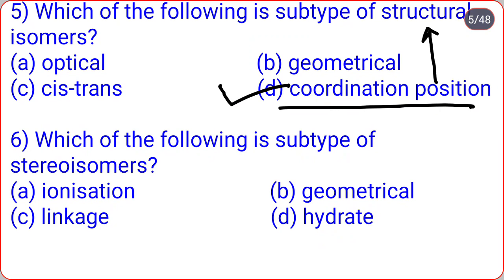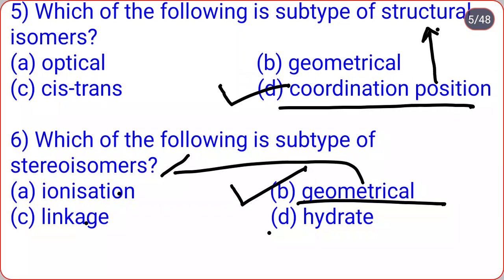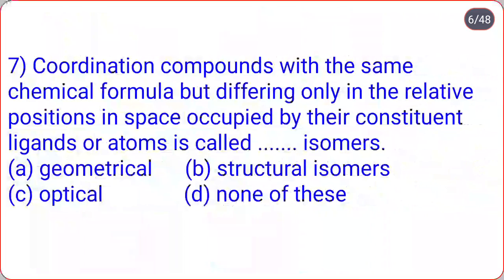Which of the following is a subtype of stereoisomers? Options are ionization, geometrical, linkage, hydrate. You know that ionization, linkage, hydrate, these are the subtypes of structural isomers. So the correct option is B, that is geometrical isomer is a subtype of stereoisomers. Also, another stereoisomer type is optical isomer. Optical and geometrical are subtypes of the stereoisomers.